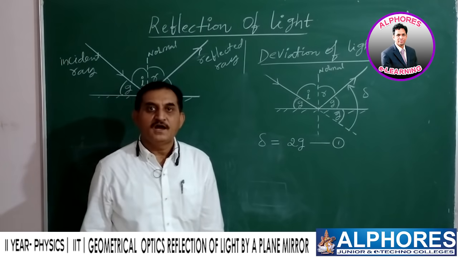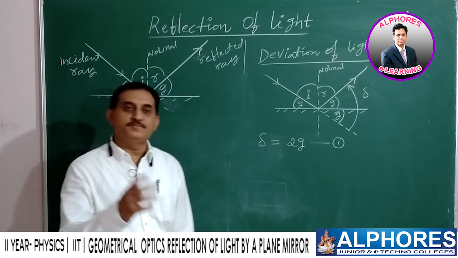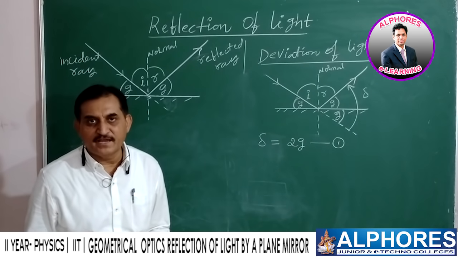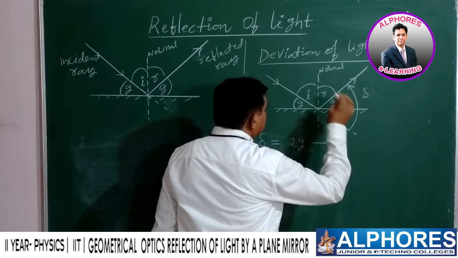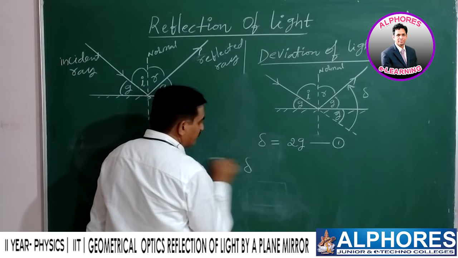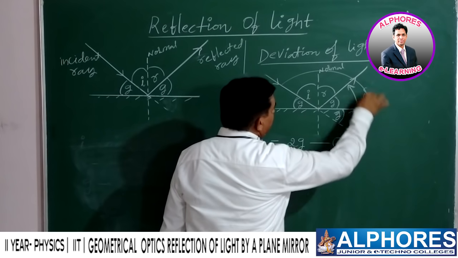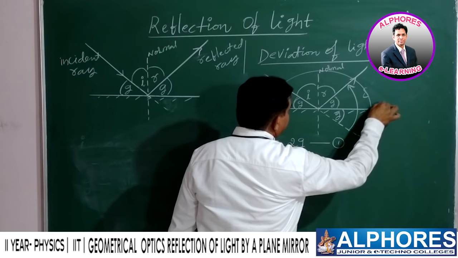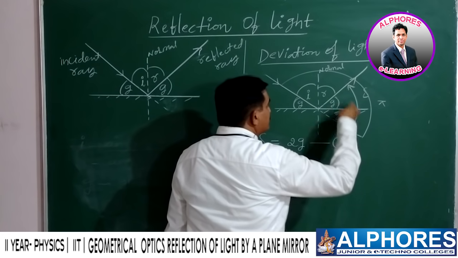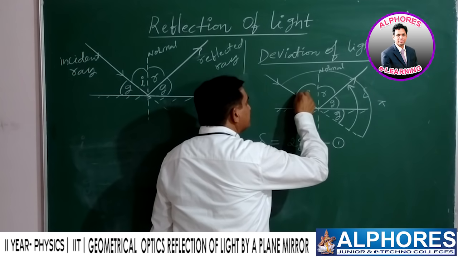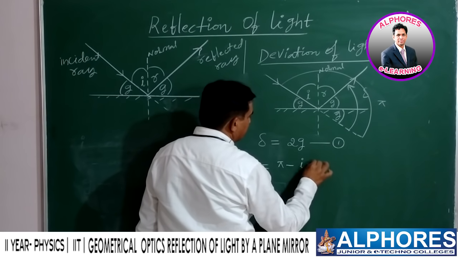Now for another way to express the deviation suffered by the light, in terms of the angle of incidence. Delta is equal to, over this line, what is the total angle? 180 degrees, that is, pi. From 180 degrees, i plus r is subtracted, so pi minus (i plus r).